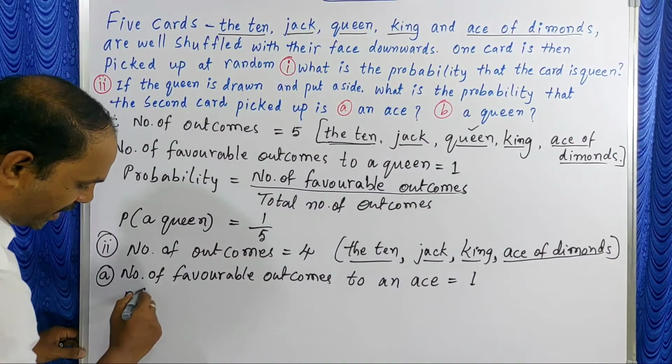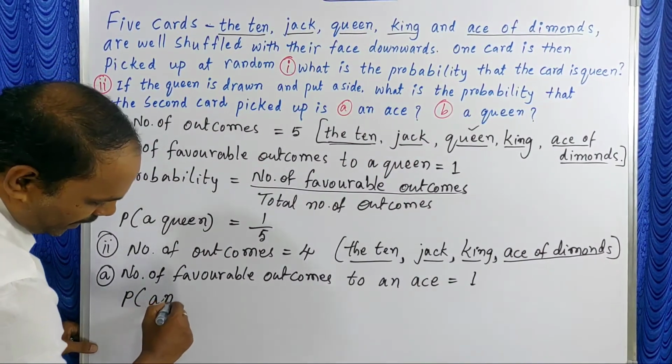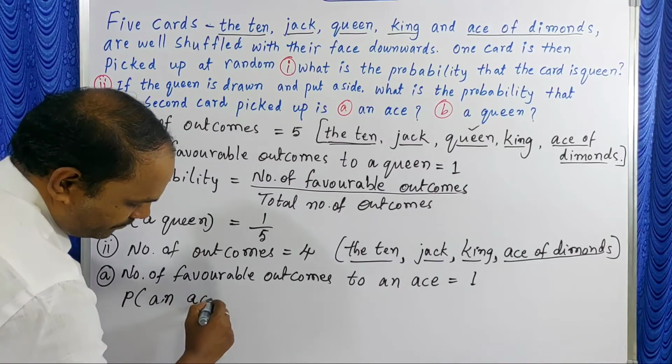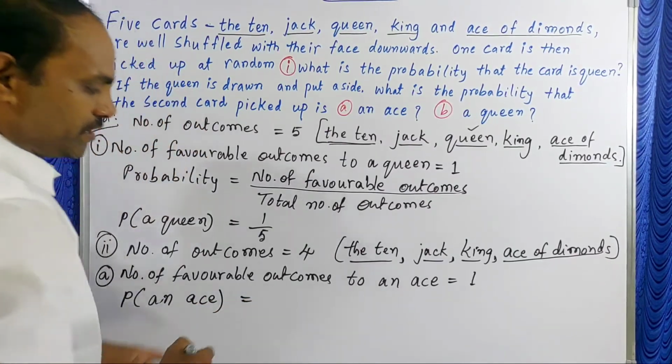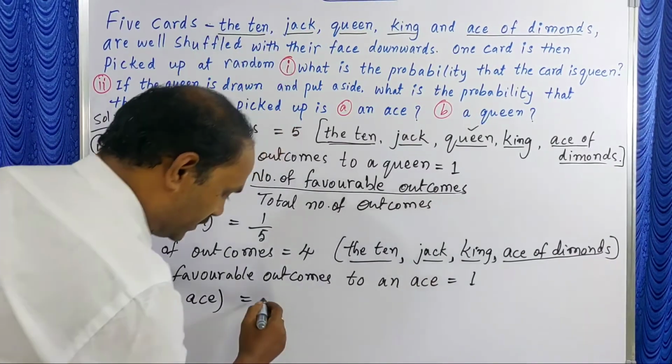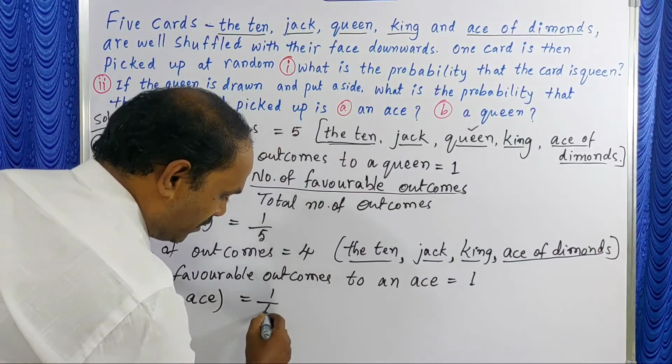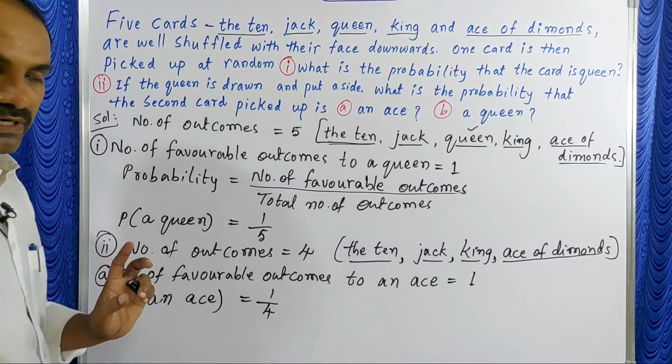Now probability of an ace is equal to number of favorable outcomes 1 by total 4. So 1 by 4 only.